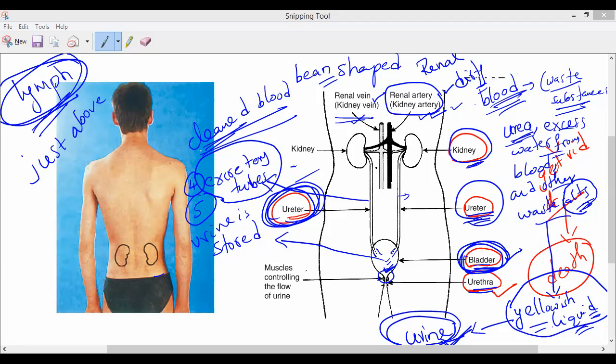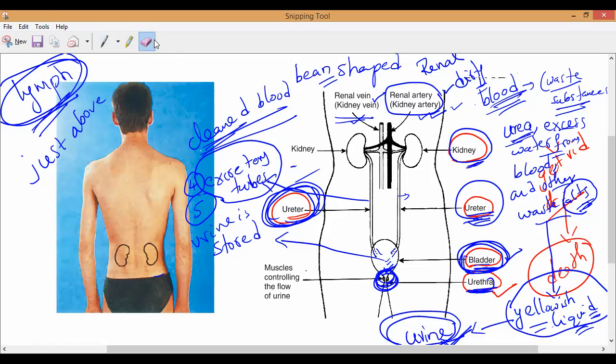Okay, write it. The urine which is stored in the bladder is passed out from the body by the organ called the urethra. Urethra, U-R-E-T-H-R-A.